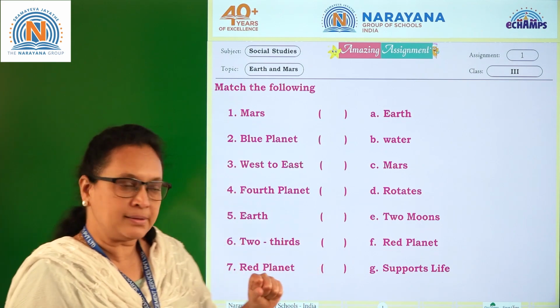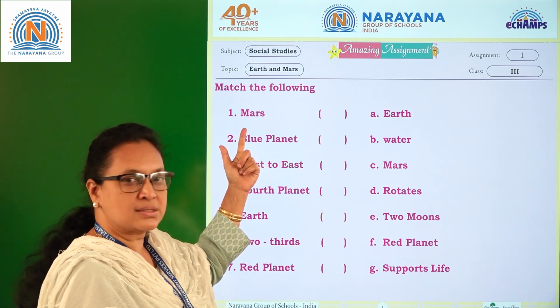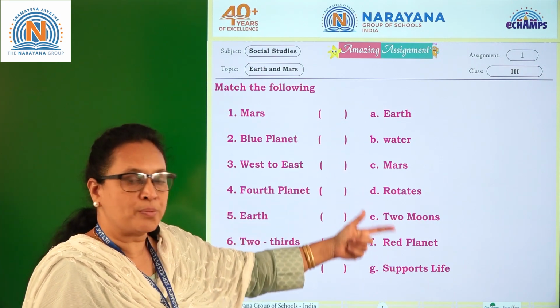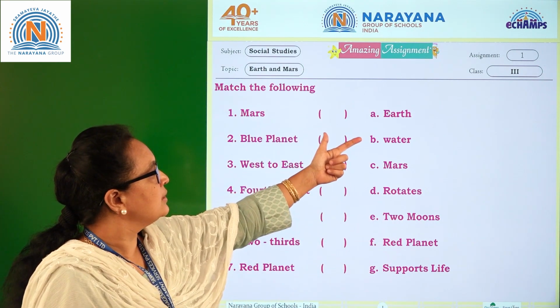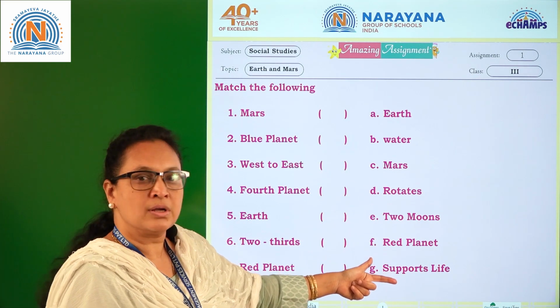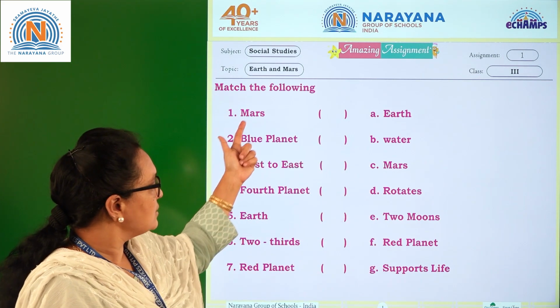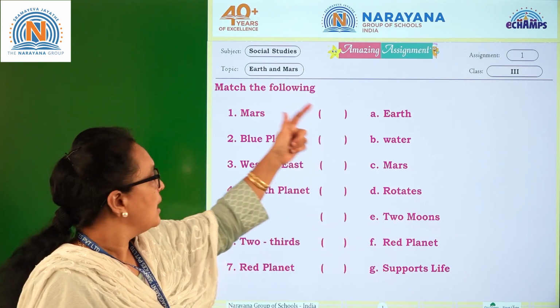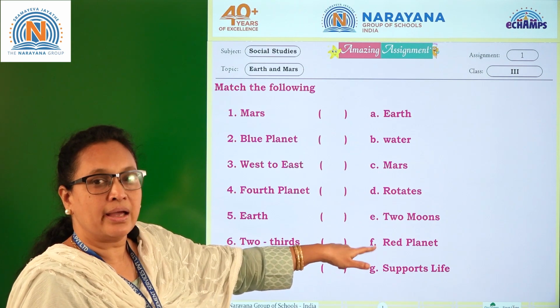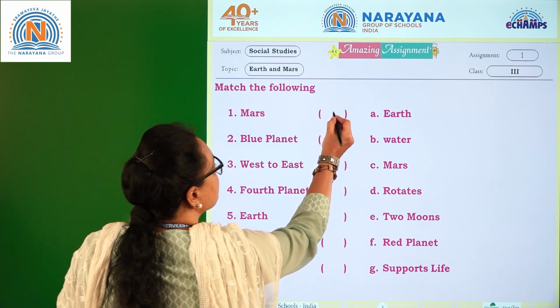Okay, let's start. Let's begin. Mars. Among this, what is the option? You have Earth here, water, Mars rotates, 2 moons, red planet, supports life. So Mars goes to which option? Mars is also called the red planet. So the option is F. F is the answer.